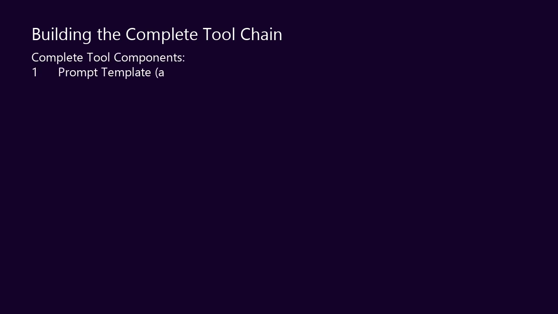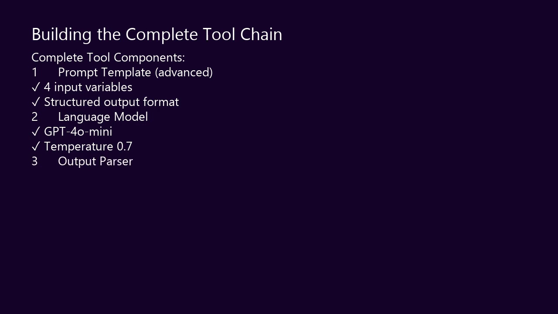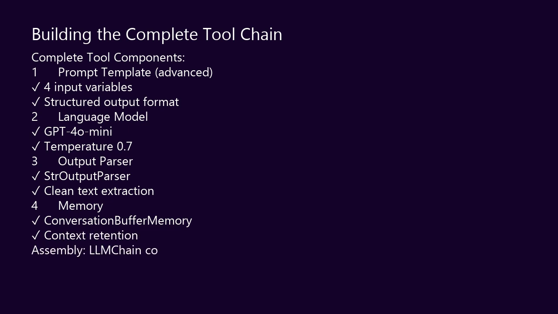Now, we have all the pieces. An advanced prompt template with 4 variables. A memory component to store conversation history. We still need 2 more components. The model and the output parser. The model is the same chat OpenAI we have been using. GPT-4o Mini with temperature 0.7. The parser is str output parser to extract clean text.